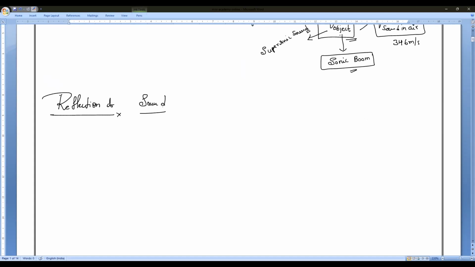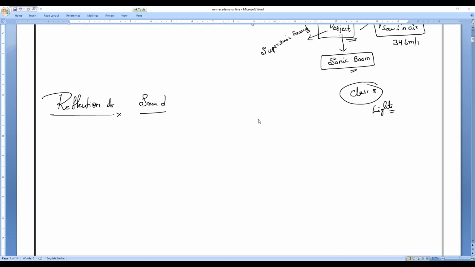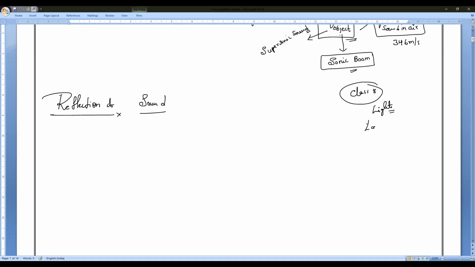Okay. So now, you might all remember class 8. You might have studied the light chapter. Do you all remember the light chapter you studied in 8th class? Many of you. Am I right? Yes, please. So if you have noticed it, in the light chapter, you might have studied the laws of reflection.